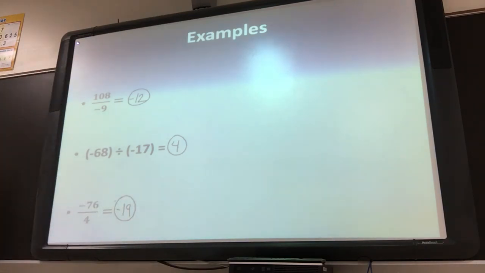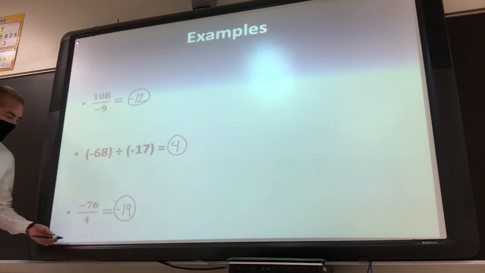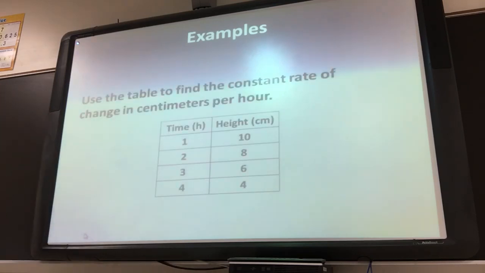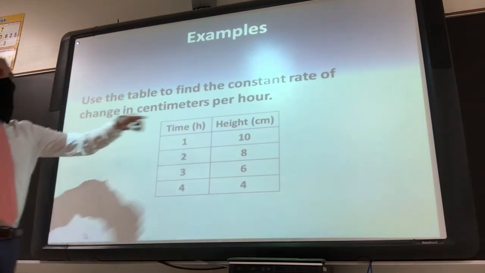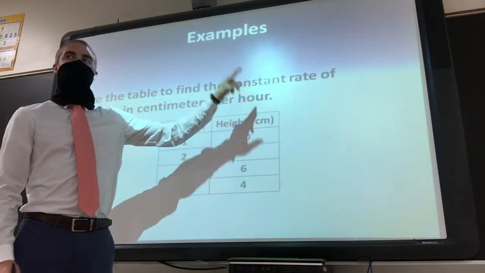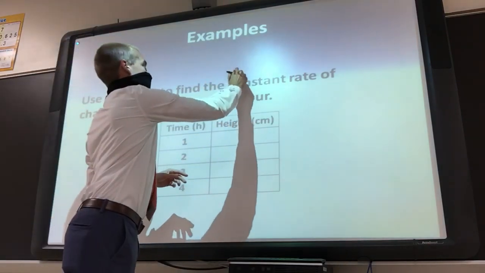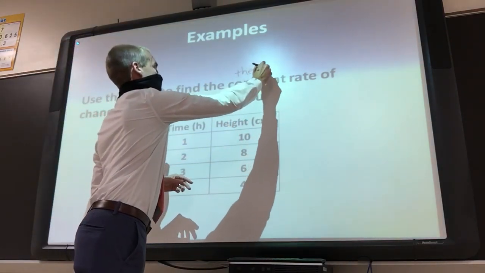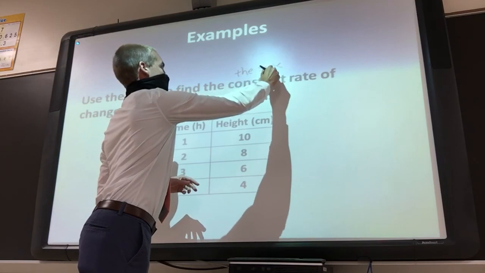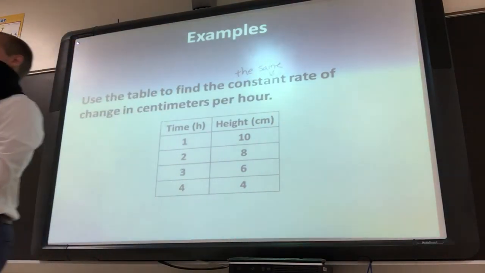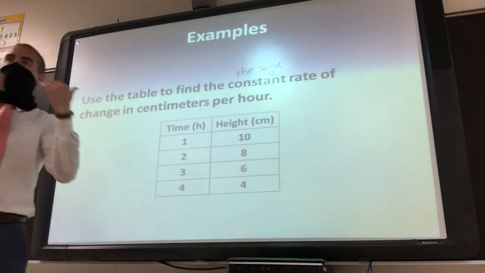All right. So let's continue on. So this is where we've got to find the rate of change. First of all, it says find the constant rate of change in centimeters per hour. In math, the word constant means the same. So it is the same rate of change. It's changing the same every single time.